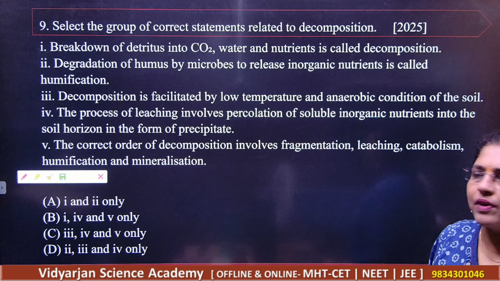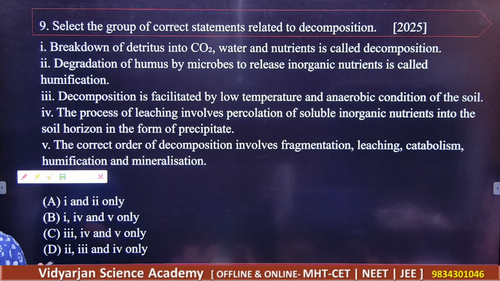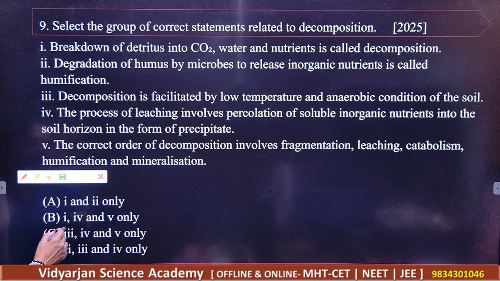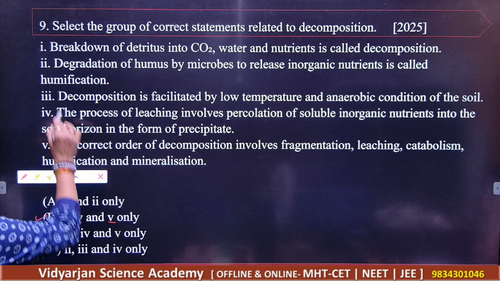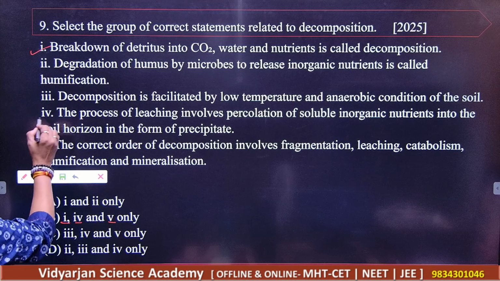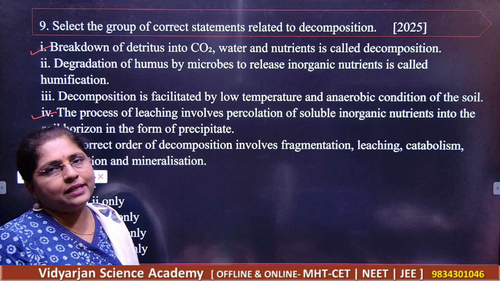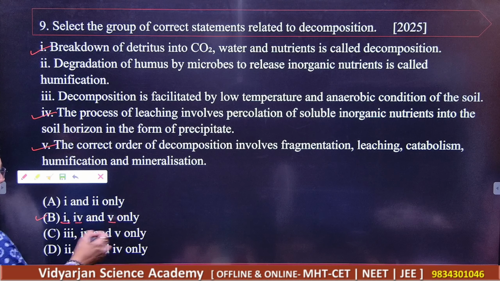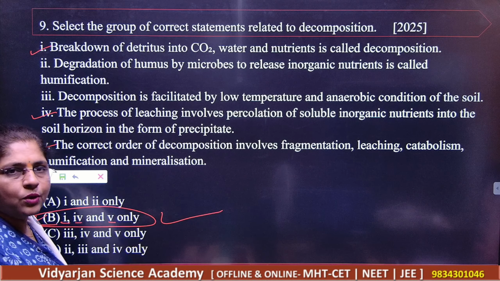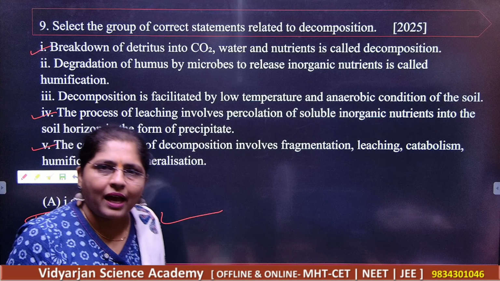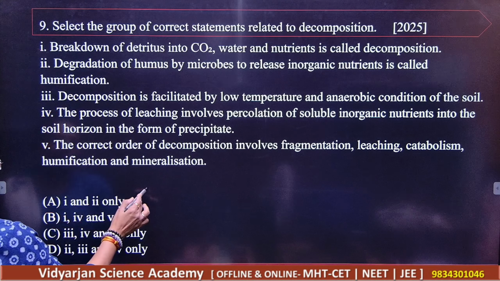So amongst these one, which will be the correct answer here? So what are the different combinations they have given here? So B is your correct answer. First, fourth and fifth. Okay, first, then fourth and fifth one. Okay, remember the correct statements here, right? So what should be your correct answer here? B is the correct answer. Note down. For question number 9, B is the correct answer. Okay, next.